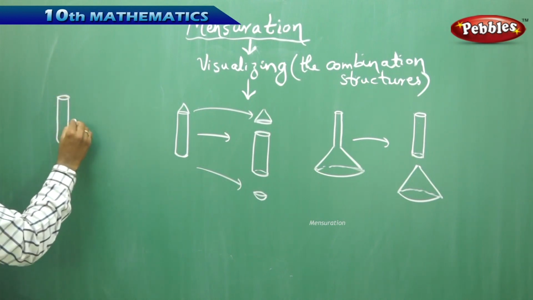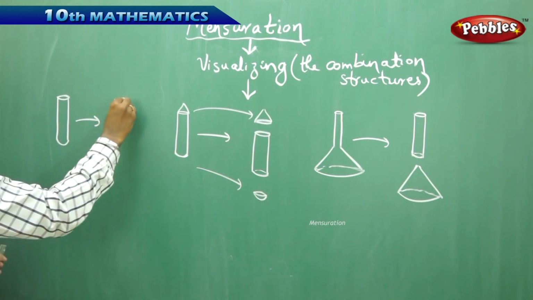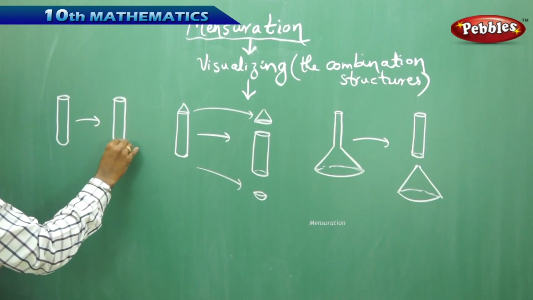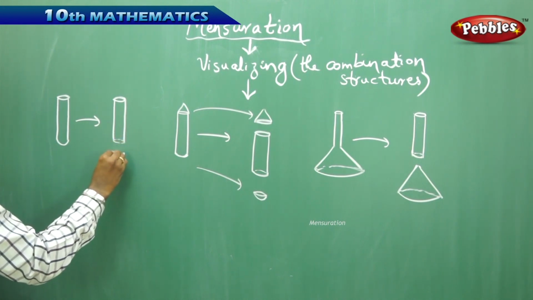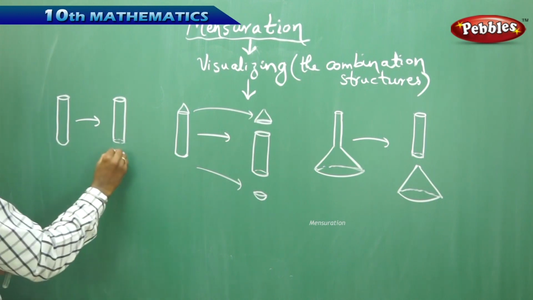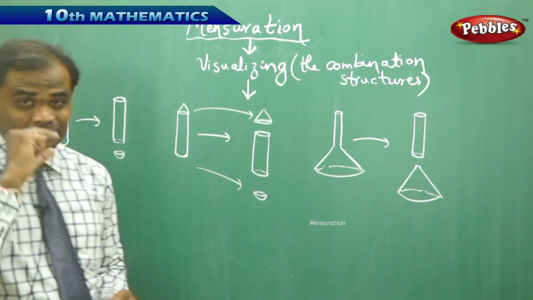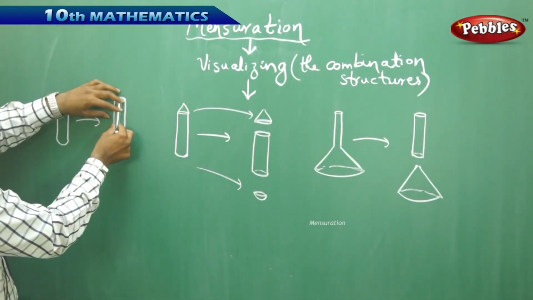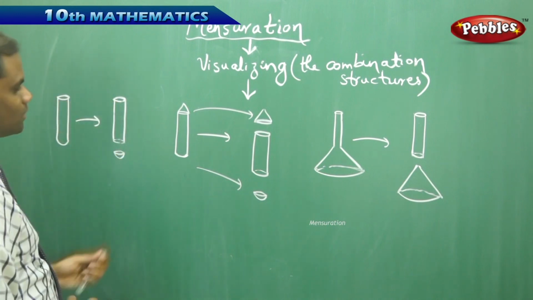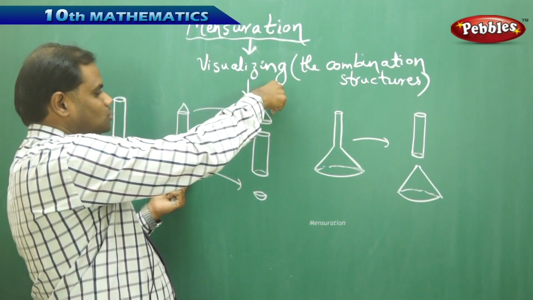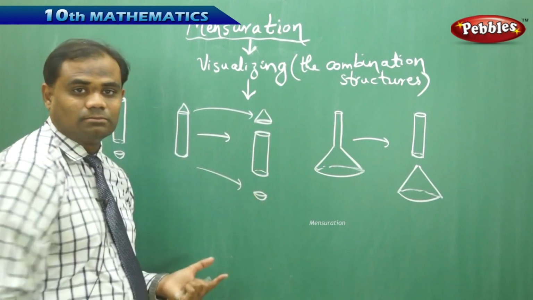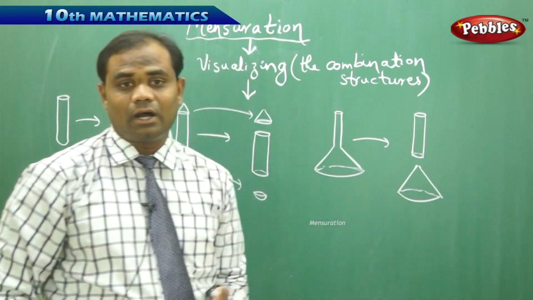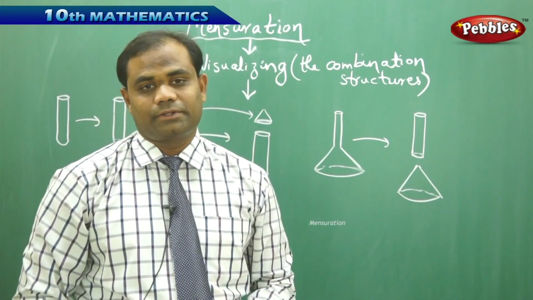Therefore, if I visualize this object, I understand that a test tube, which is generally flat but bulged in the bottom, can be separated as a cylinder and then a hemisphere, which I get from separating the two objects. So finally, we see that a test tube which is separated into the cylinder and the hemisphere, or a pencil which is separated into the top, the middle and the bottom, or a funnel which is separated into a cylinder and a cone, is how we visualize the combined structures.